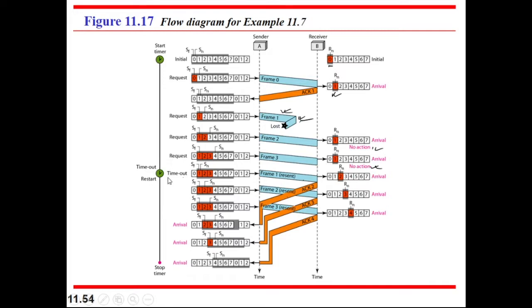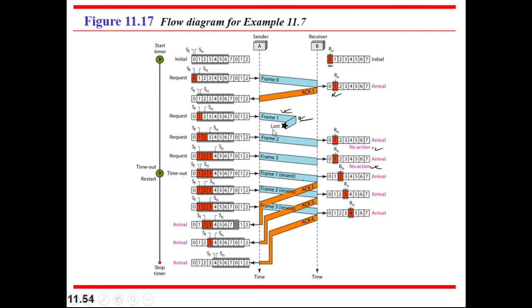So after time out, the acknowledgements are not received by the sender. Then the sender understands that there are some problems, maybe some data is lost, so it needs to resend the whole frame. The sender resends all the frames from frame 1 to the last frame: frame 1, frame 2, frame 3, all these frames are sent again. That is why it is called Go-Back-N, because N is the frame number which is lost. We need to go back to that frame and resend all the frames after that, including